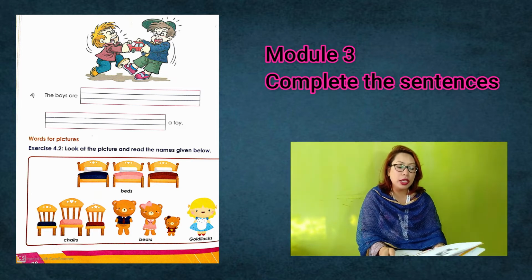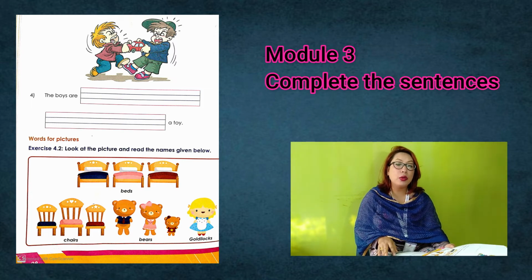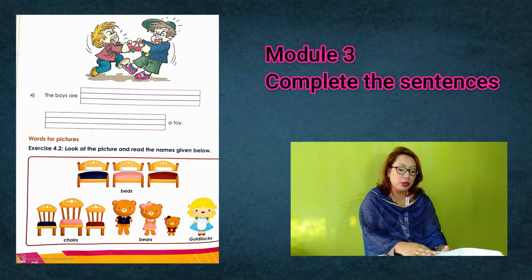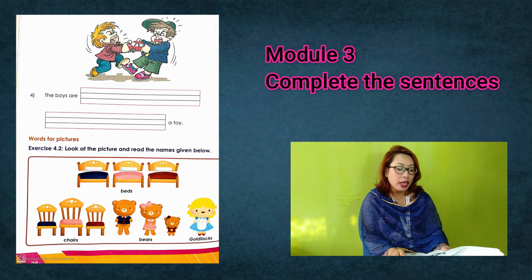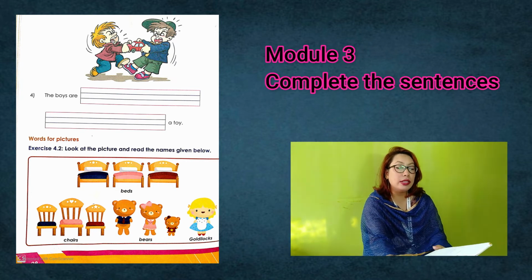Okay, so you can see the two boys. The boys are dash a toy. So what will you write over there? What are the boys doing? The boys are fighting for a toy. So you are right. You will be writing, the boys are fighting for a toy. Okay, so it's very simple, students.